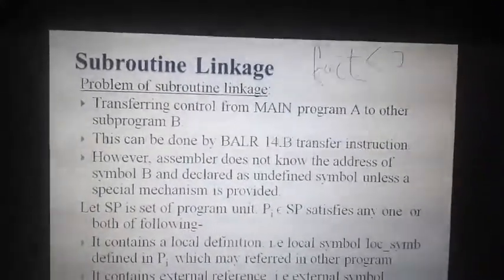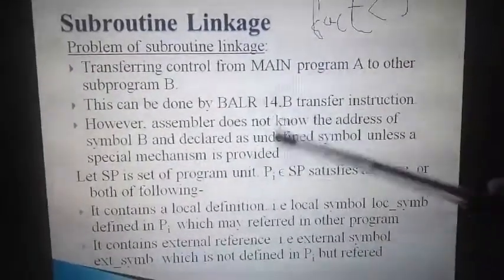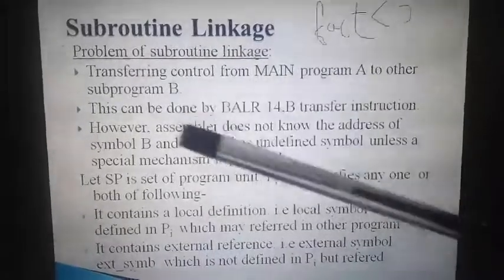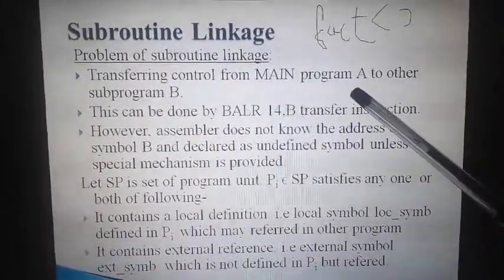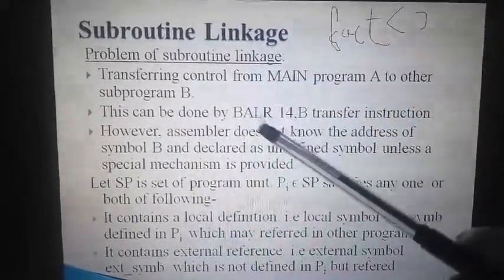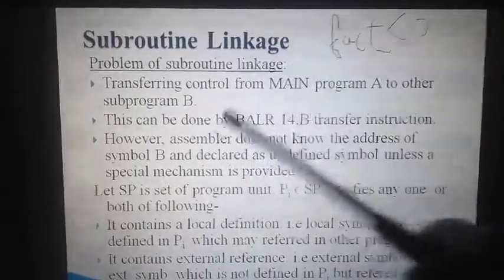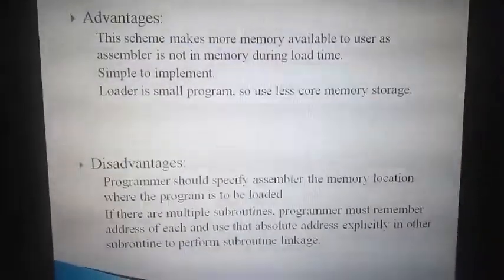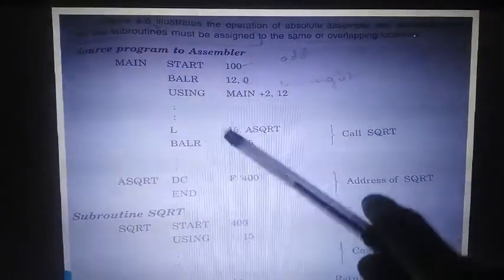This is a high level language, but we are in assembly level language, so how is it done? This is the problem we face in subroutines: in a main program A, there is a subprogram B. Imagine there is a statement BALR 14, B. B is a base register with the address of the B program. B in the sense 15. 15 has the load address of the square root.